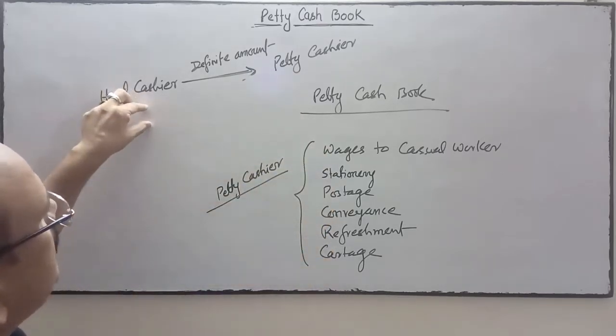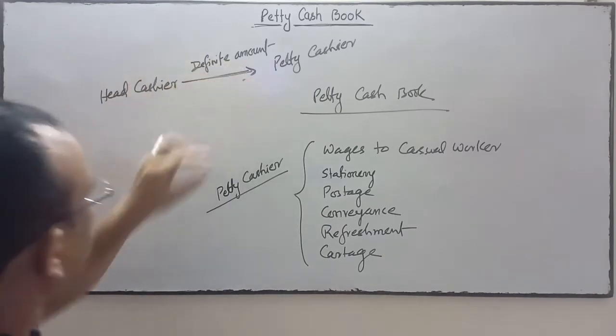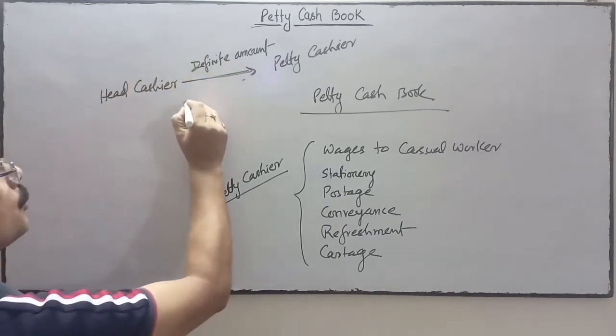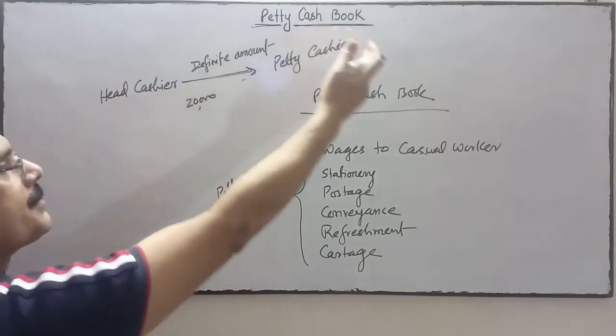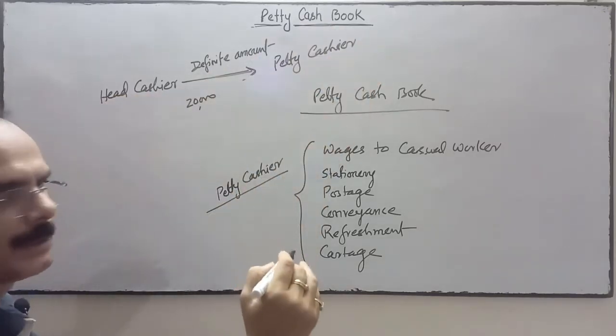Suppose the head cashier gives rupees 20,000 to the petty cashier every month.